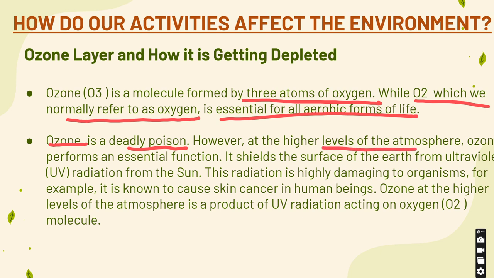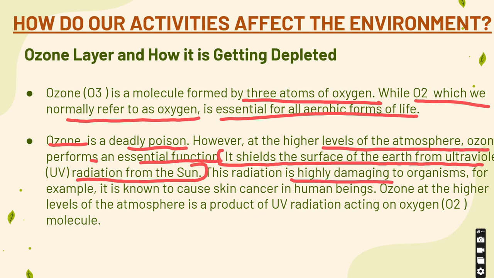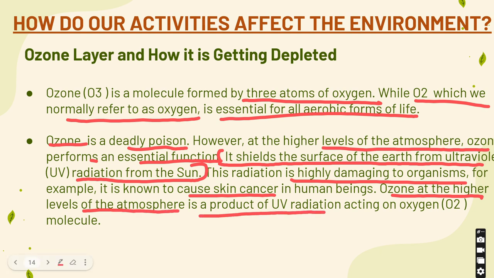However, at the higher levels of the atmosphere, ozone performs an essential function. What is the function ozone performs? It shields the surface of the earth from the ultraviolet radiations from the sun. This ultraviolet radiation, let me tell you, is highly damaging to organisms. For example, it causes skin cancer in human beings. Ozone at higher levels of the atmosphere is a product of UV radiations acting on oxygen molecules.